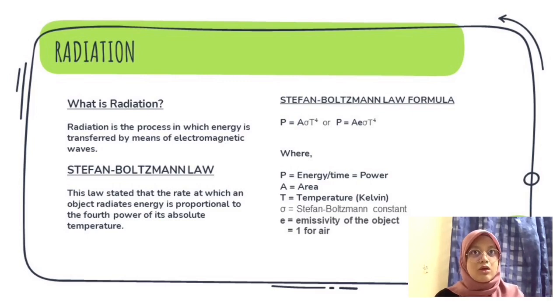P equals A times sigma times T to the power of 4, or P equals A times e times sigma times T to the power of 4, where P is equal to energy over time, which is power, A is the area, T is the temperature in Kelvin, sigma is the Stefan-Boltzmann constant, and e is the emissivity of the object, and the emissivity for air is 1.